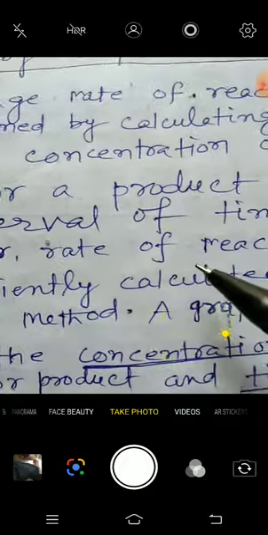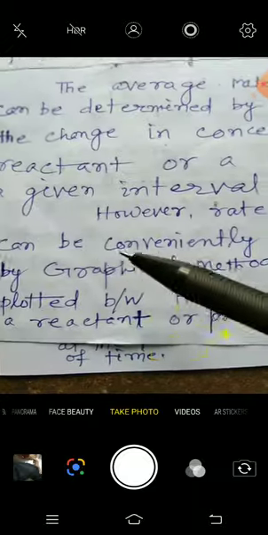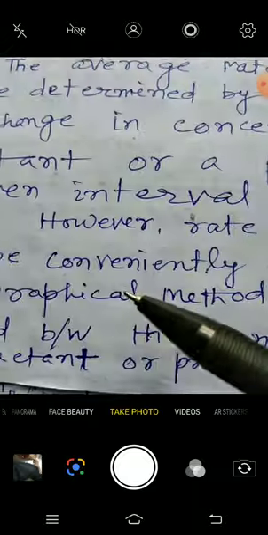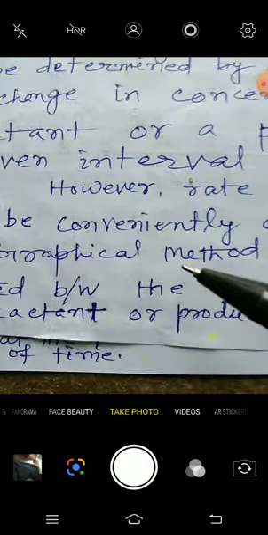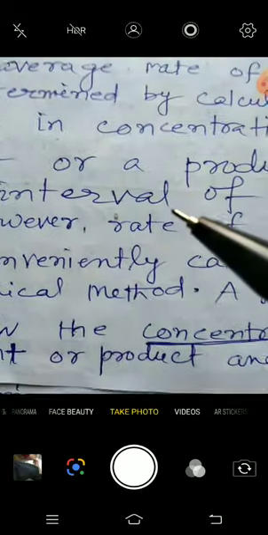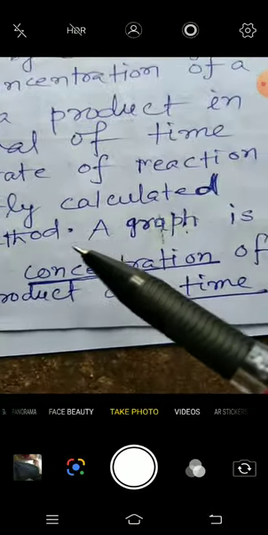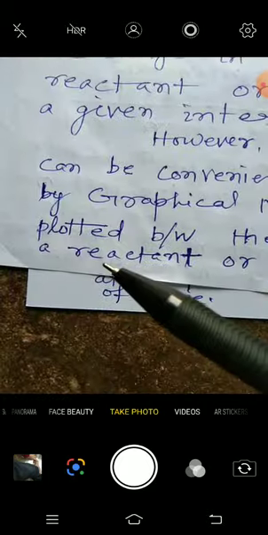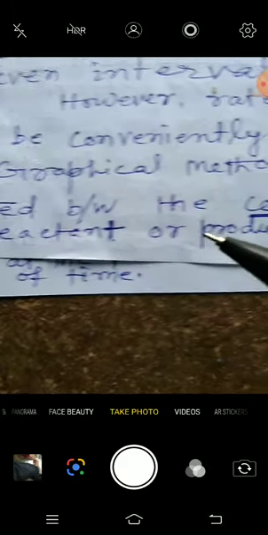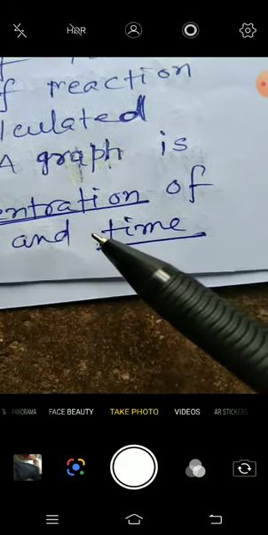However, rate of reaction can be conveniently calculated by graphical method. A graph is plotted between the concentration of a reactant or product and time.